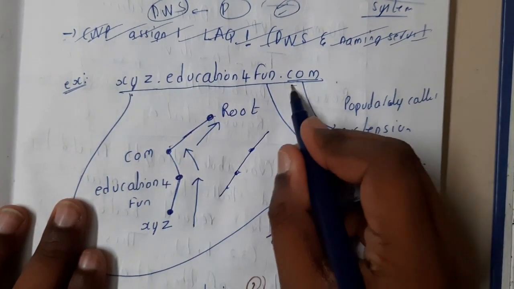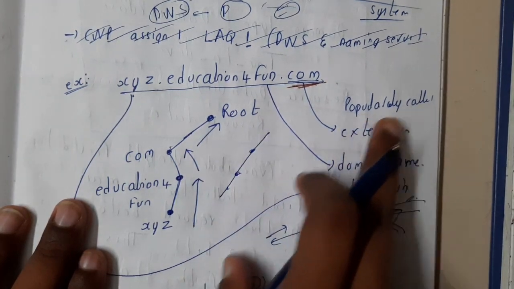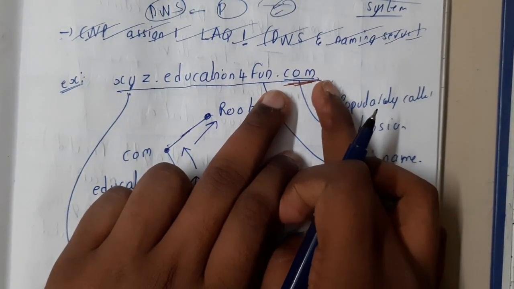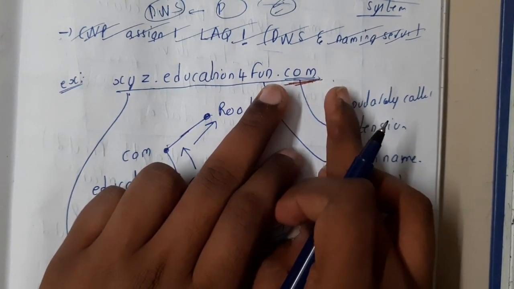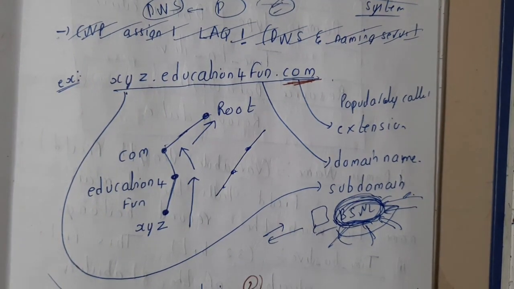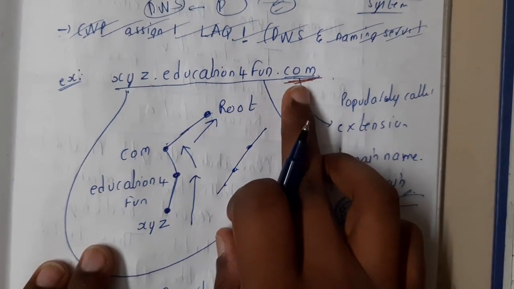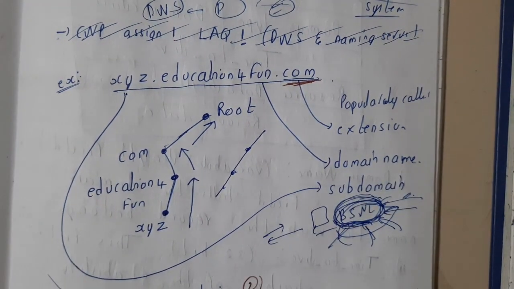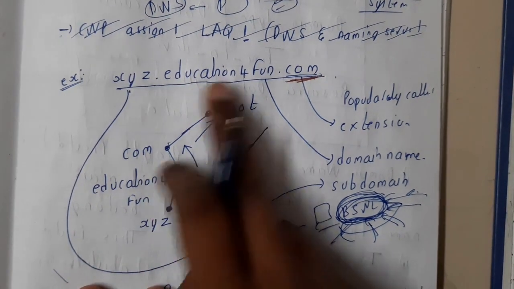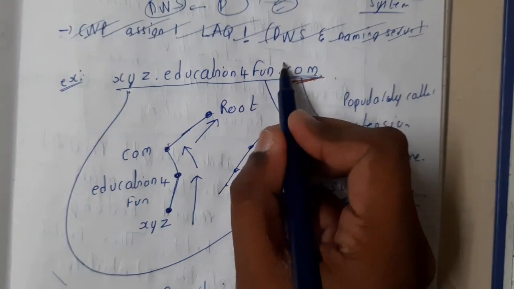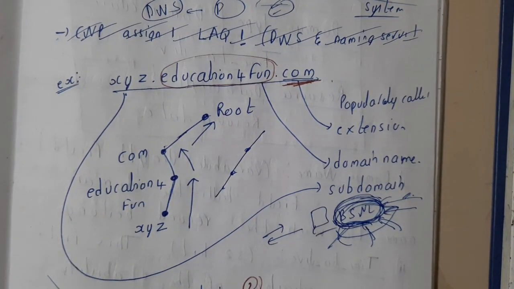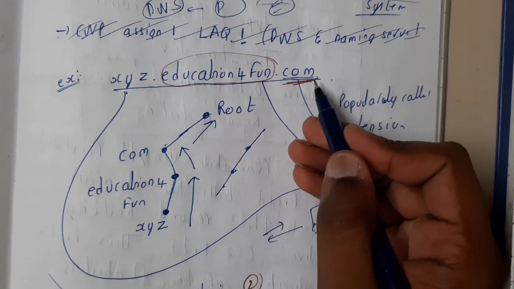xyz.educationforfun.com. Here .com is nothing but a popular extension, guys. You might be observing .in, .org, .mil, .edu, .gov, like that we are having multiple, right? Yes. Among them we selected .com, that is nothing but commercial purpose. Guys, we will be going through the full forms also, a few of them, don't worry. Okay, so after that, this is the main domain name, guys. You can say education for fun is our domain name which we selected with an extension of .com, right?